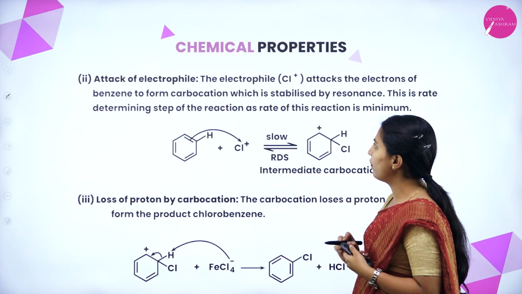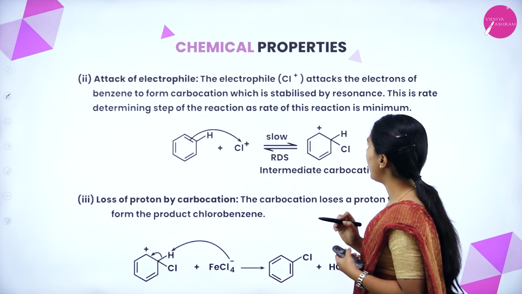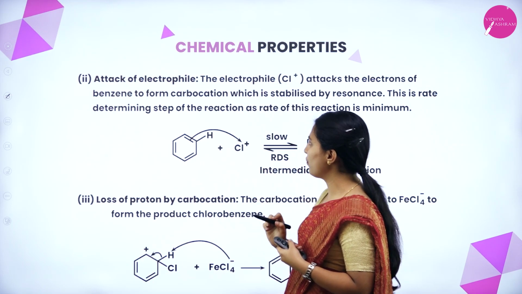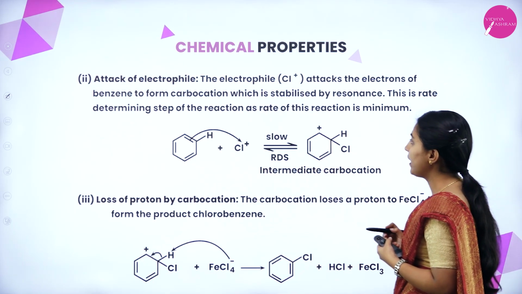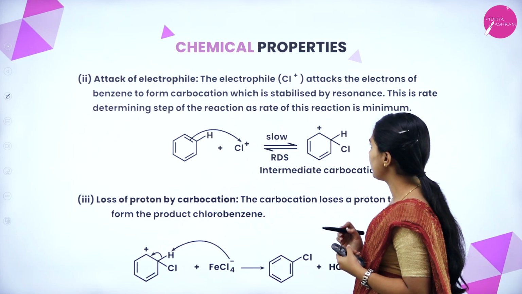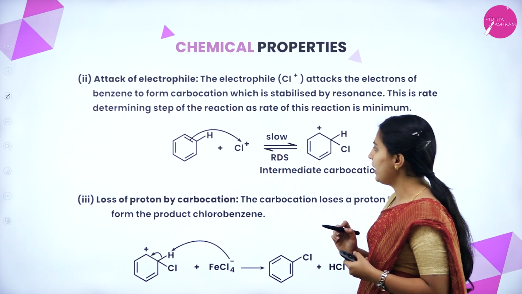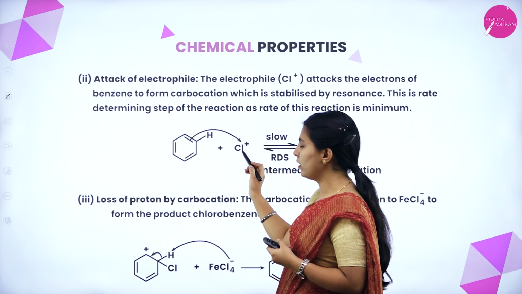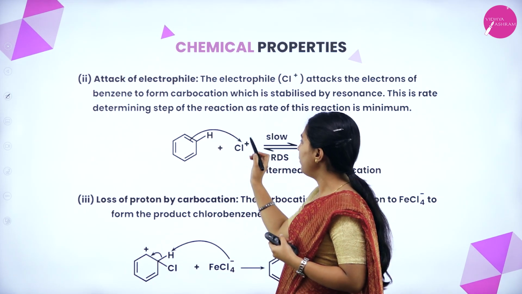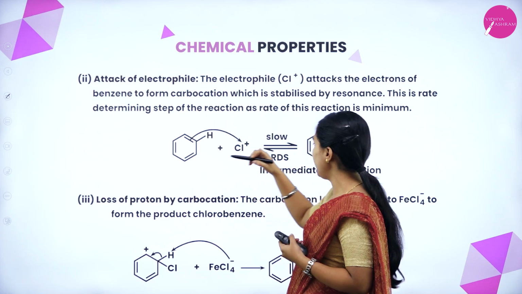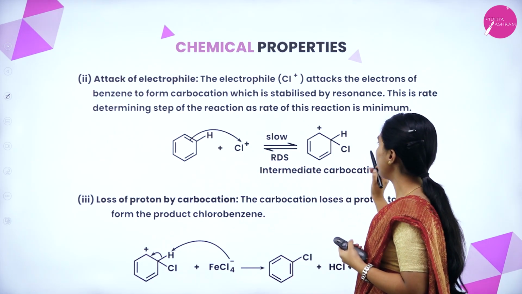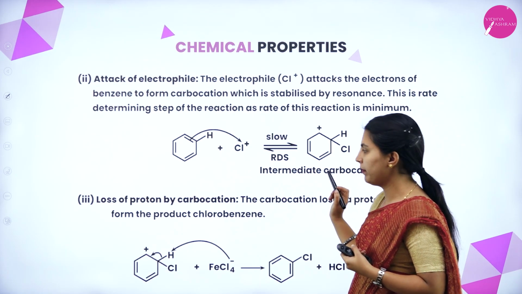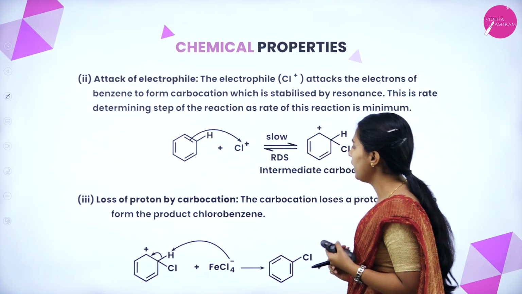Next, attack of electrophile. The electrophile attacks the pi electrons of benzene to form a carbocation, which is stabilized by resonance. This is the rate determining step of the reaction, as the rate of reaction is minimum. Here the electrophile will be accepted by the benzene, so it will form an intermediate carbocation. Next, loss of proton by the carbocation.